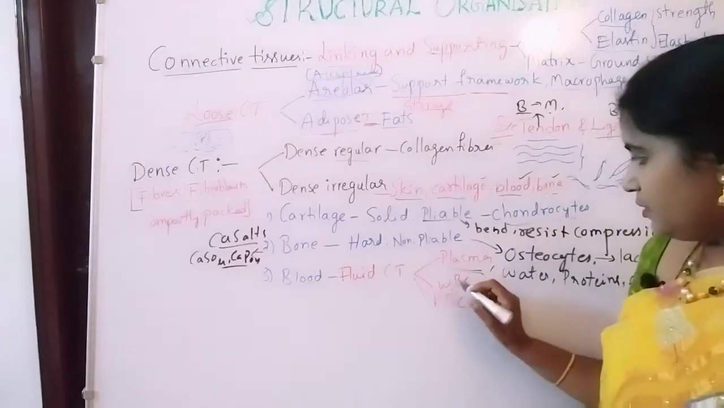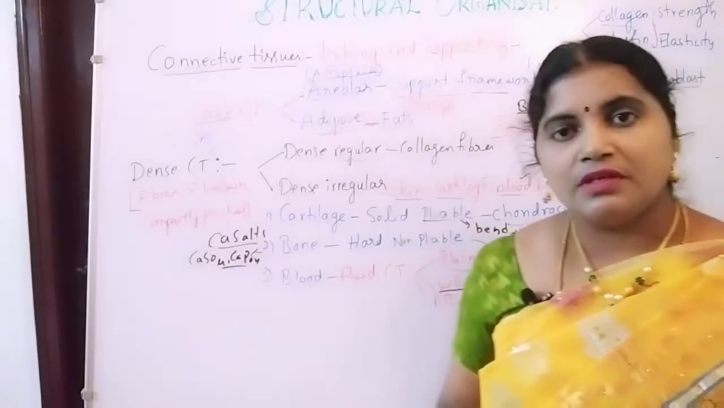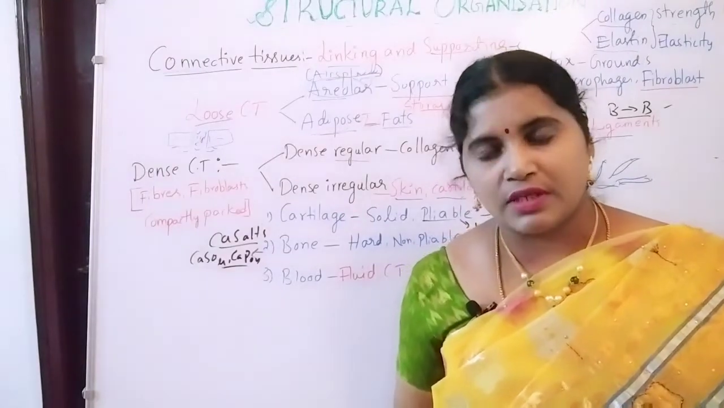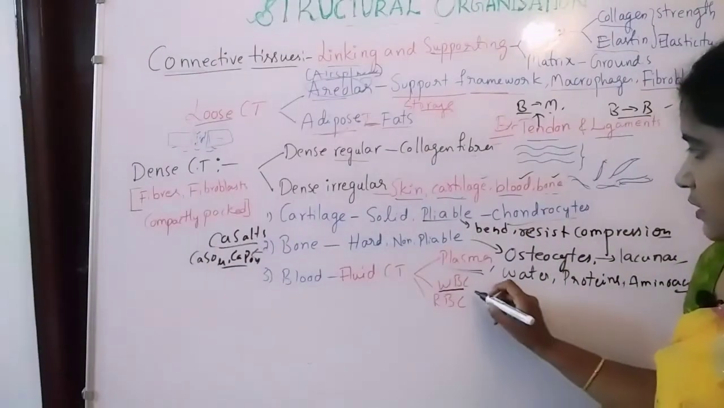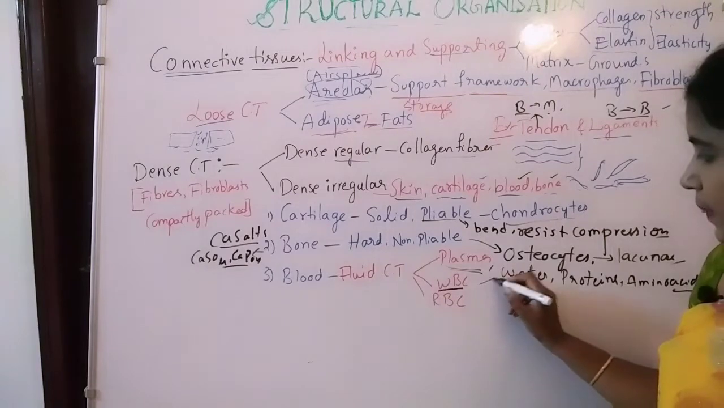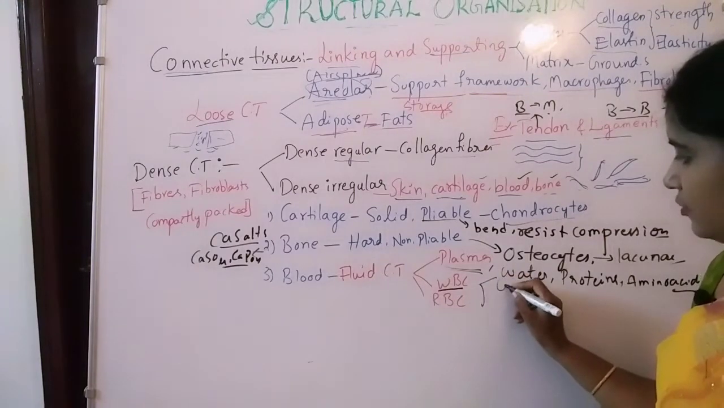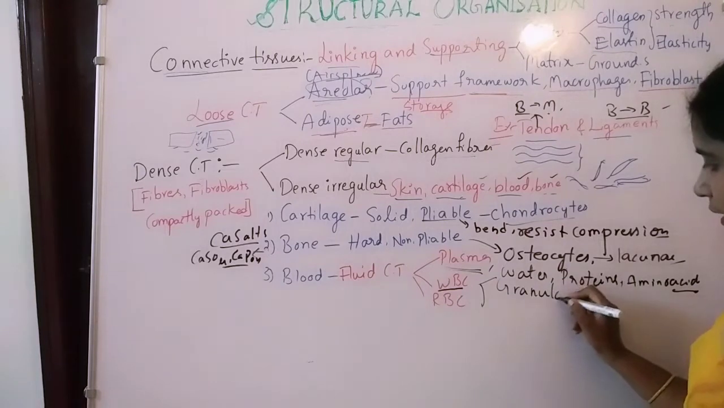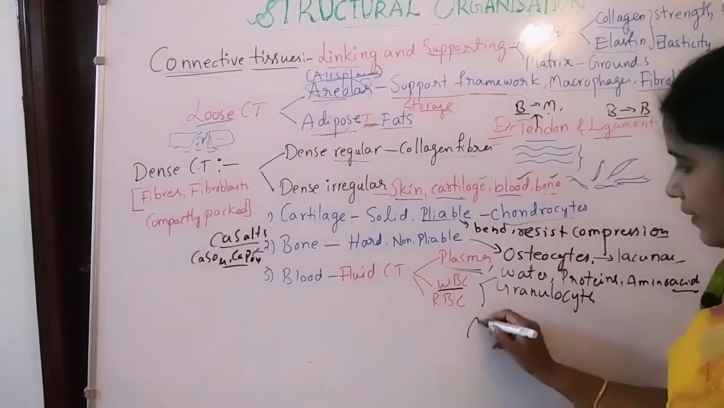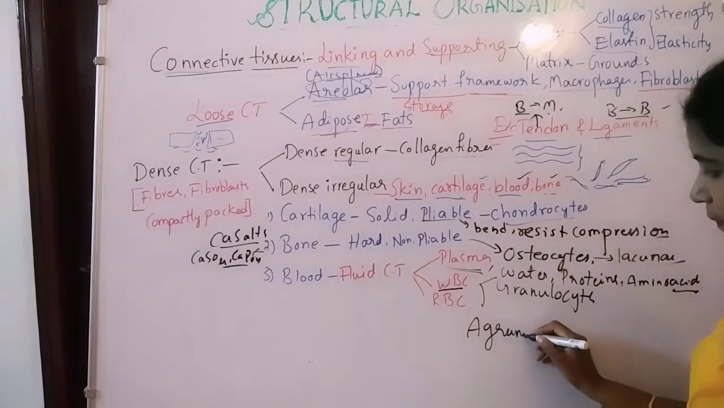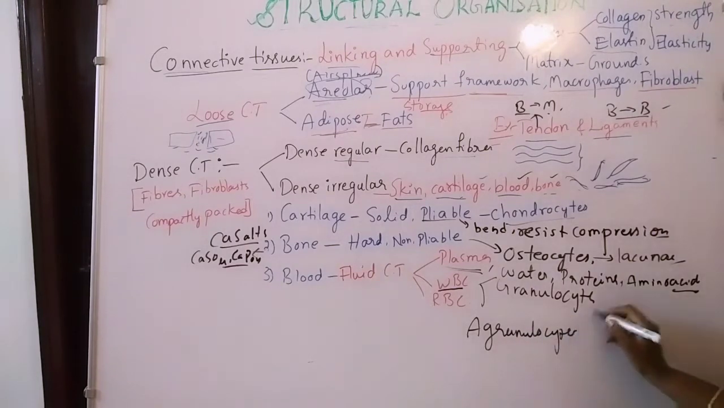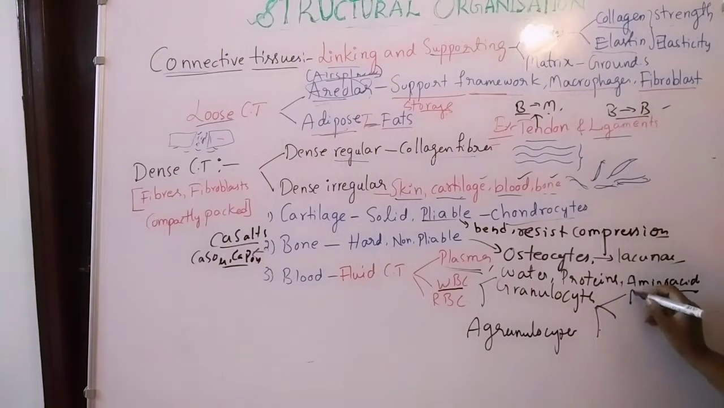And then WBC, white blood cells, also known as leukocytes. So mainly WBC is classified into how many types? Granulocytes and agranulocytes. Granulocytes are again divided into three types: acidophils, also known as eosinophils, basophils, and then neutrophils.